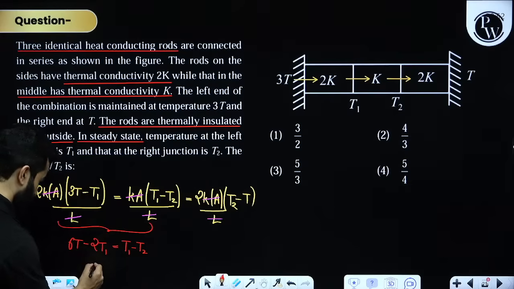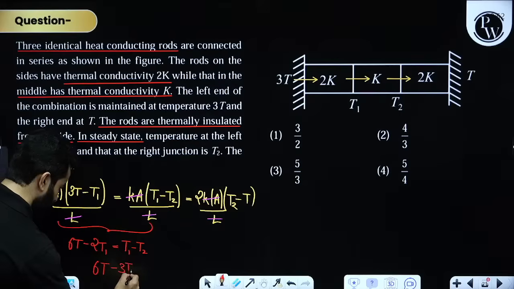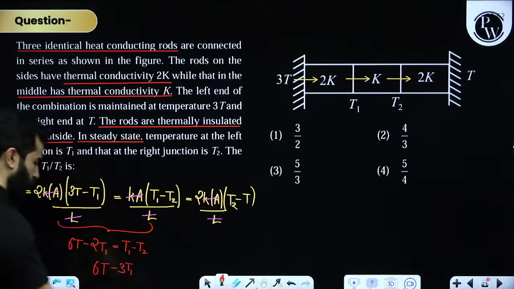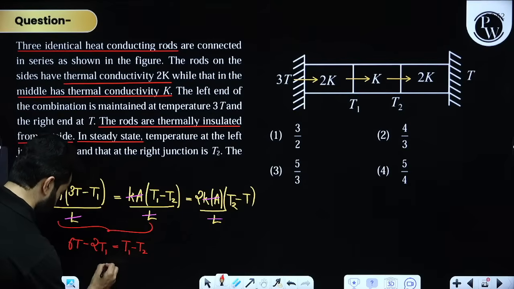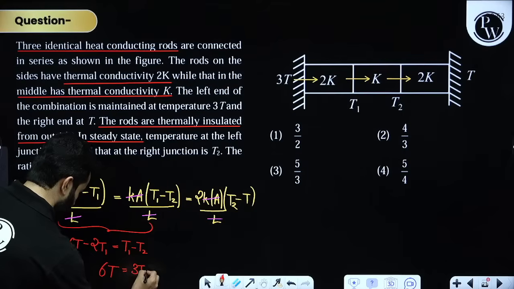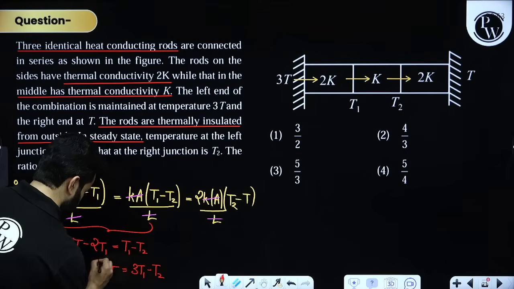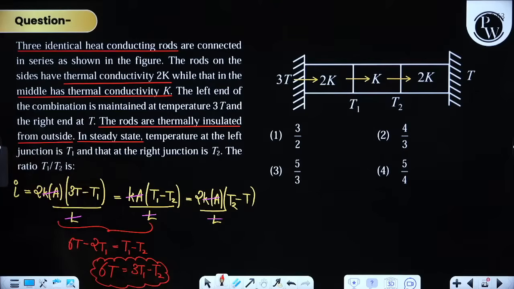My dear friends, this will become finally 6T minus 3T1 is equal to minus T2, or if you want to change the sign, you can rewrite it as 6T is equal to 3T1 minus T2. This is equation number 1.